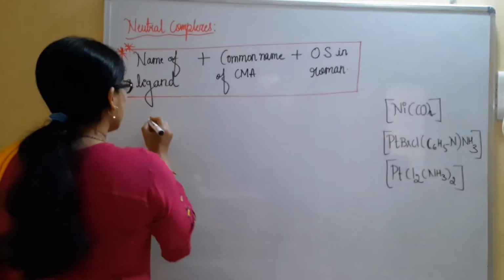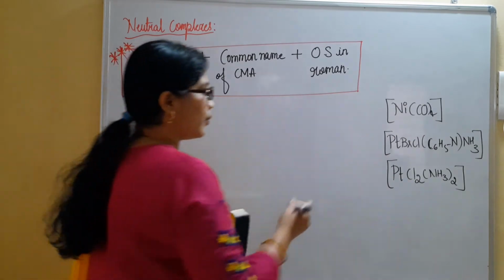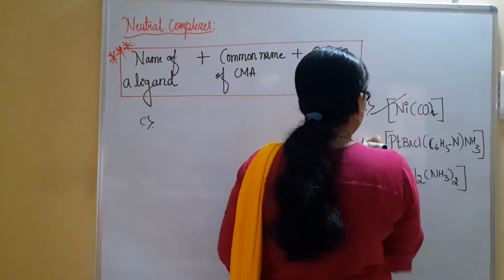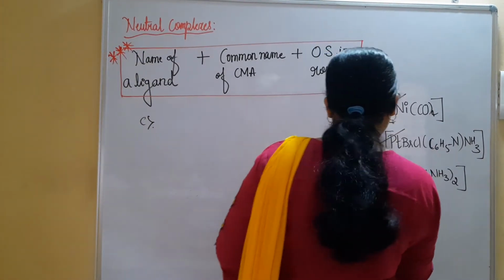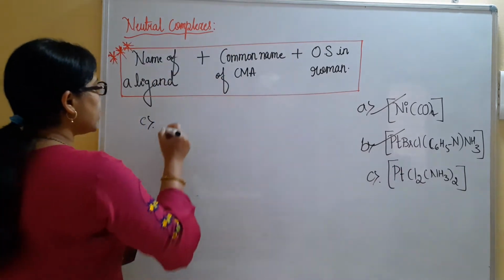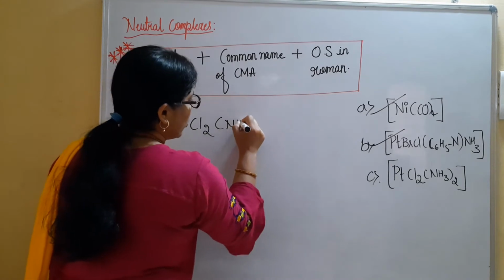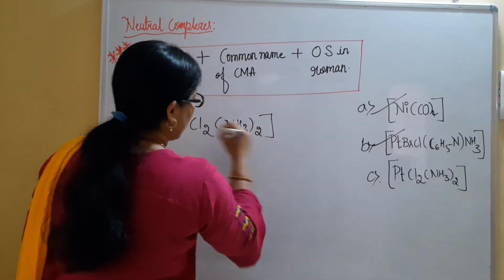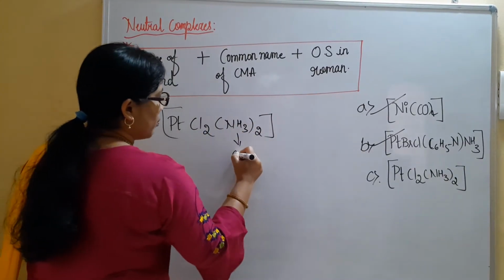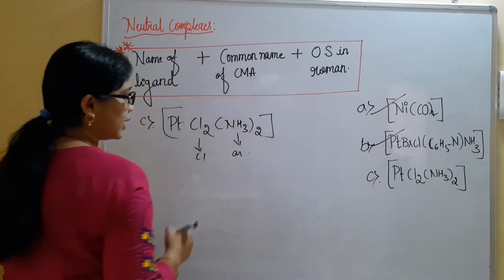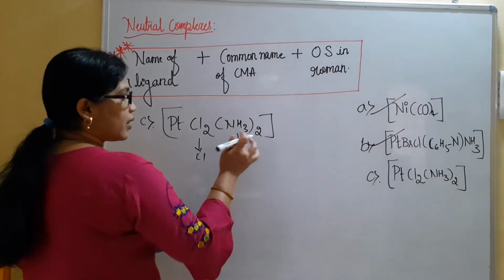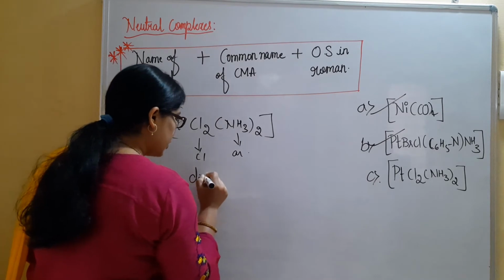So the central metal atom here in this case, this is C. A we have completed, B we have completed, C we have to do. Platinum is the central metal atom. I have 2 chloride and 2 amine groups. As usual, amine comes first, chlorido comes later. Amine, how many are there? 2. Diamine.